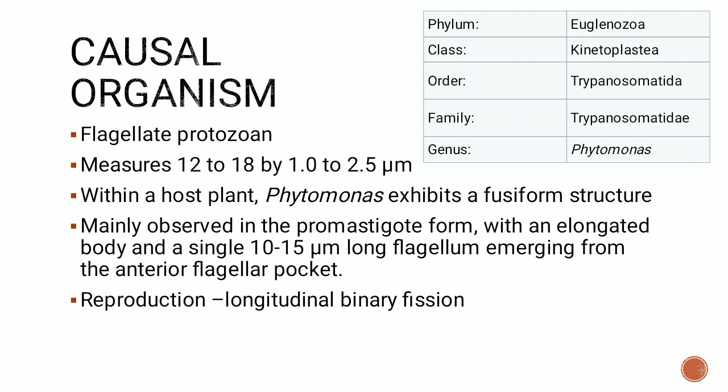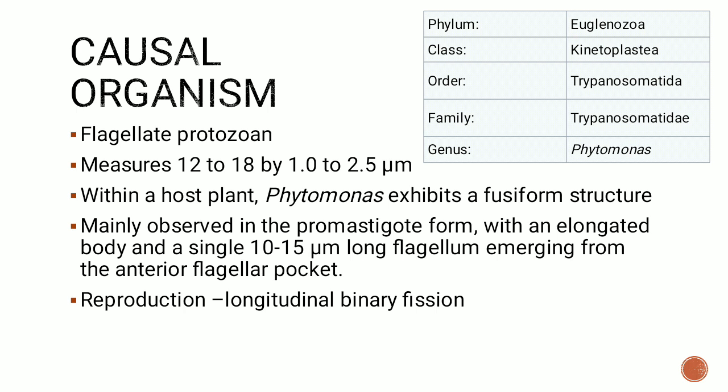Promastigote form is an active form which has an elongated body and a single long flagellum which is 10 to 15 micrometers in length. This flagellum emerges from the anterior part of the organism and is inserted in a flagellar pocket. So this organism has a flagellum that arises from the flagellar pocket.